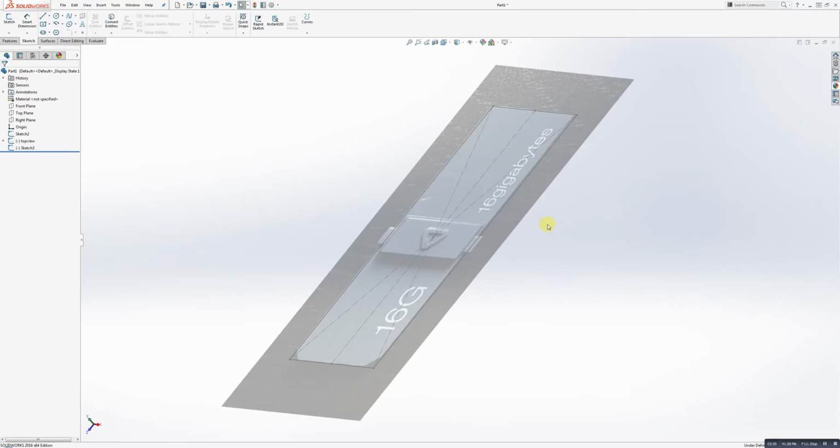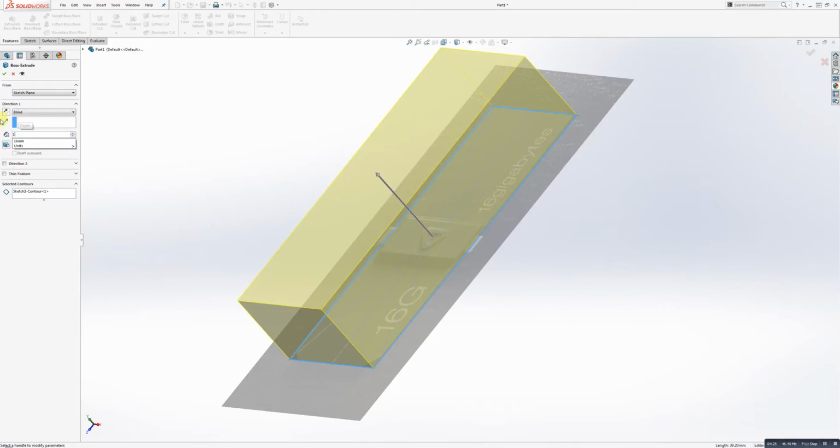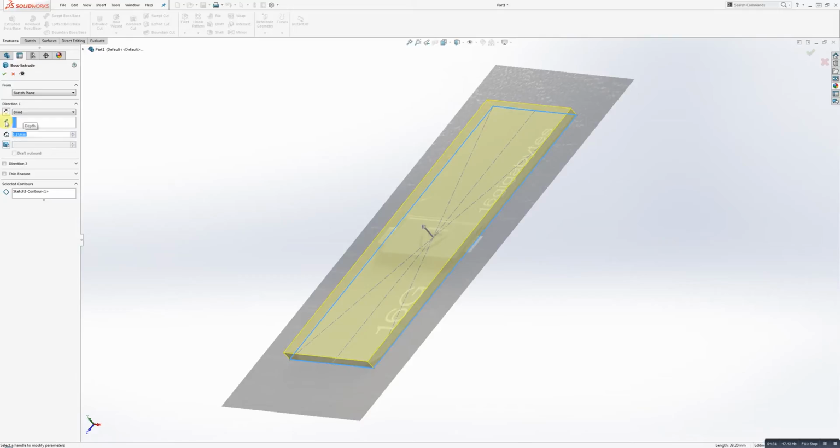Okay, it's back to the calipers, and I'm going to take a very loose measurement of the thickness of this plate. One side says 1.12 millimeters, and then I'll do the other side, 1.17. Between those two, maybe I'll try to pick a middle ground to live on. So I'll go up to features, choose extruded boss base, and do an extrusion of, let's say, 1.15. I'm not sure. Maybe 1.13.